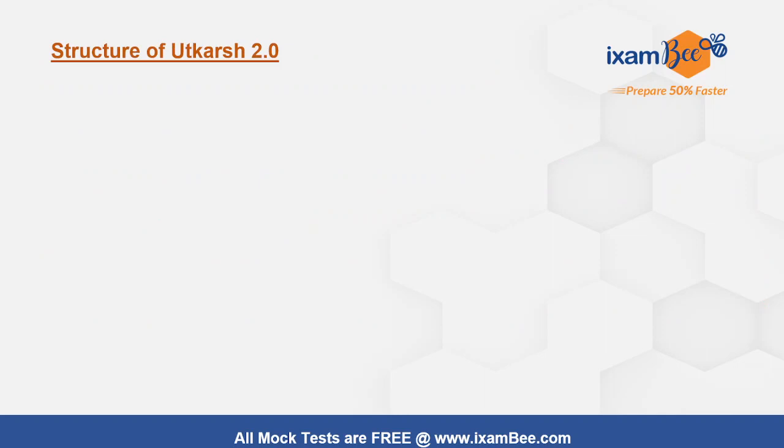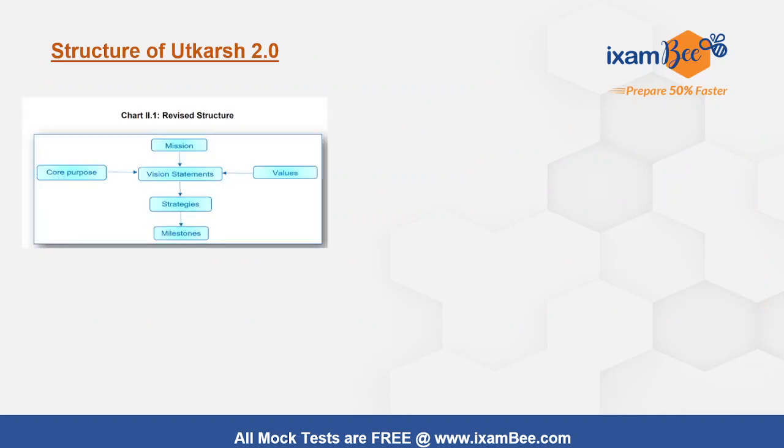So what is the structure of Utkarsh 2.0? The revised structure is that a core purpose, values and mission are identified, and all these together integrate to formulate the vision statements, and the underlying strategies beneath each vision statement are provided. In total, 60 strategies have been provided. A strategic guiding plan has been provided in order to achieve those vision statements and the desired milestones.